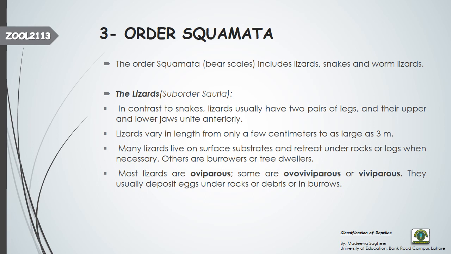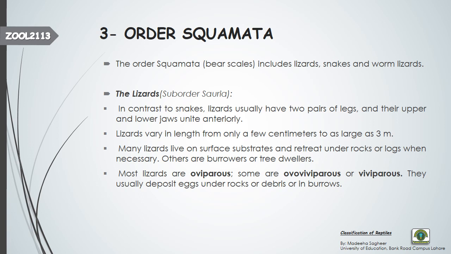Okay, lizards belong to suborder Sauria. Sauria means lizards. In contrast to snakes, lizards have two pairs of legs, and their jaws are united anteriorly, anterior being the front portion. Lizards' length varies. They can be very small, a few centimeters, and they can be very large, even 3 meters.